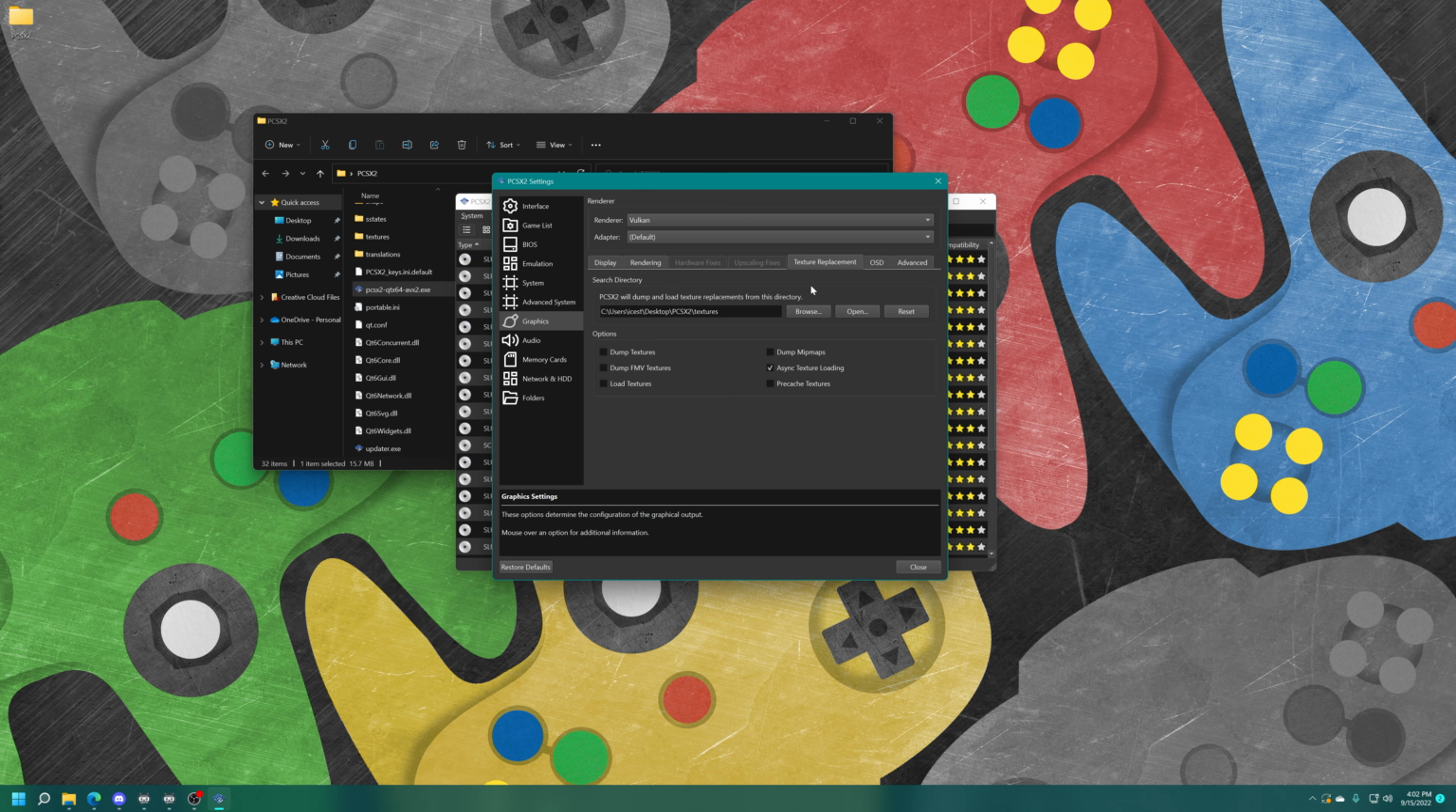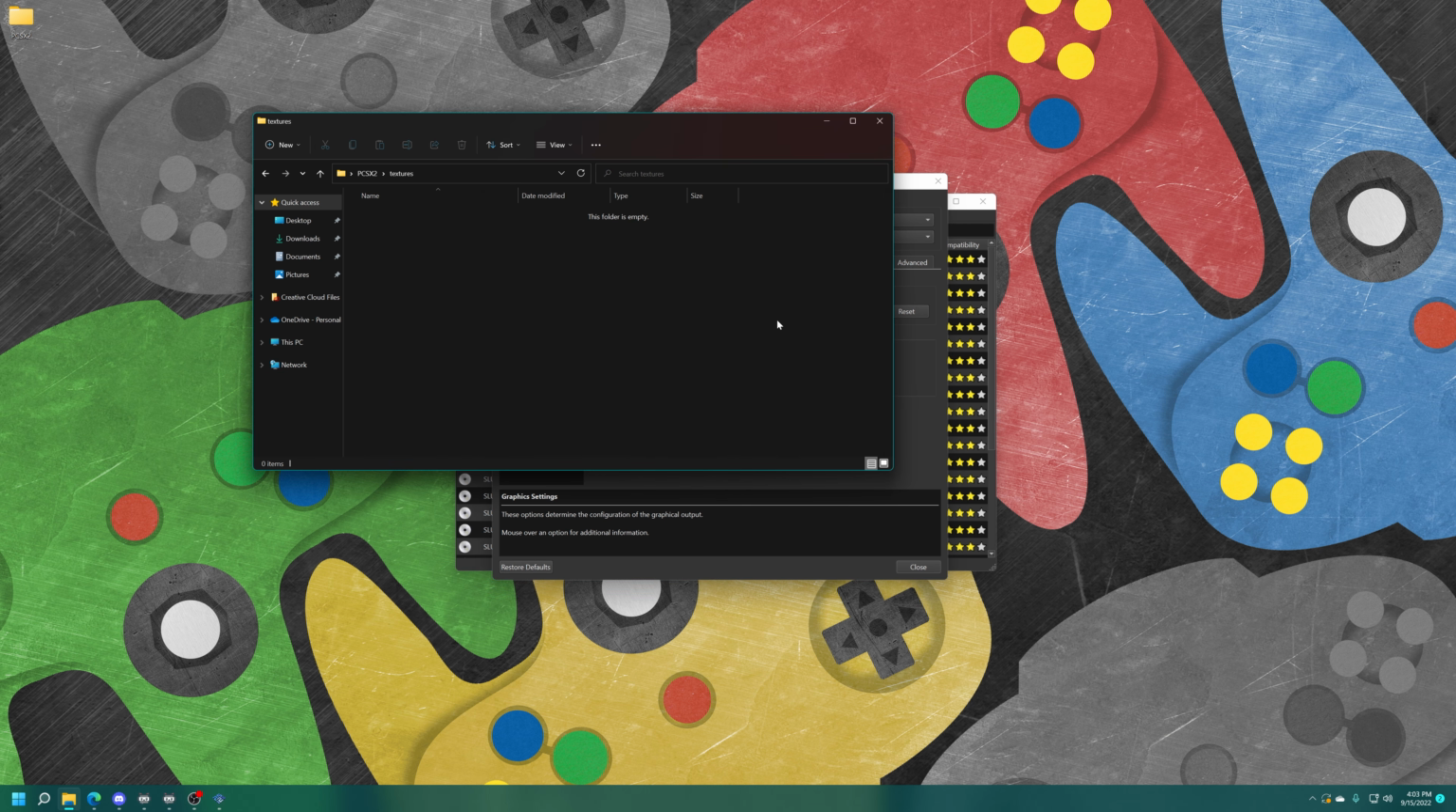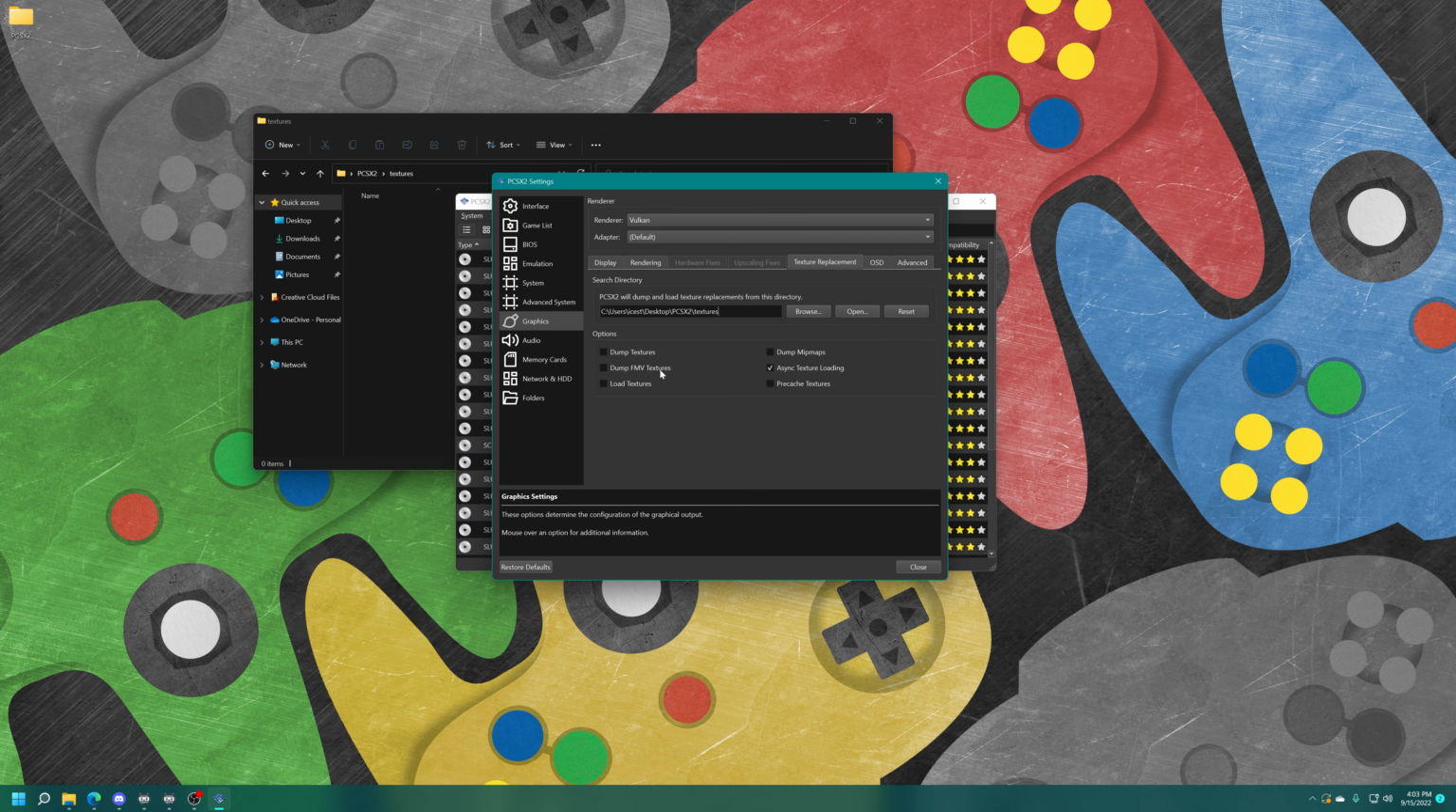Next up, texture replacement. This is for all of you HD texture pack users. By default, you will see the directory that PCSX2 is looking to use for HD textures. It's in your PCSX2 folder under textures. Right there. But to use custom textures, you just need to turn on the load textures option. And then turn on pre-cache textures, and async texture loading is fine. And then you just need to source an HD texture pack.